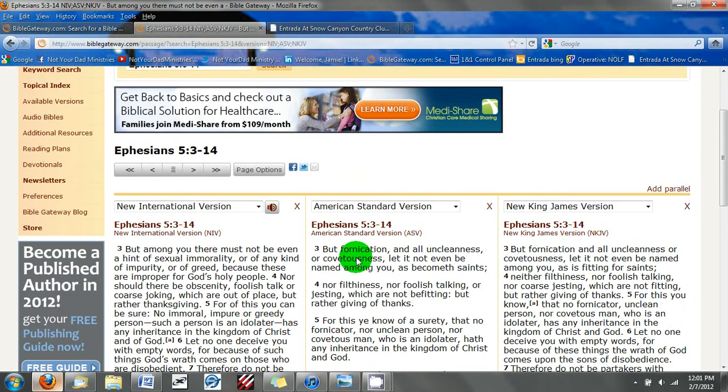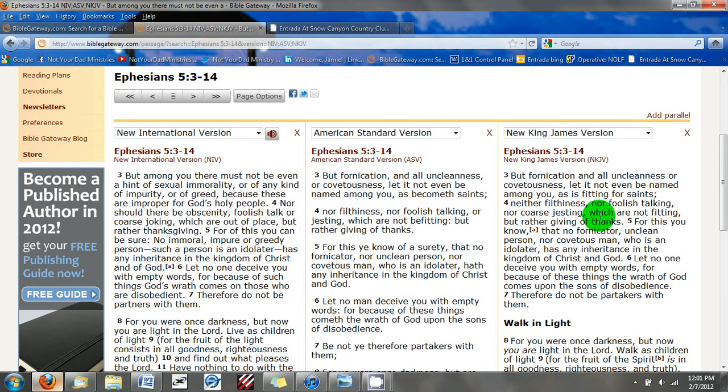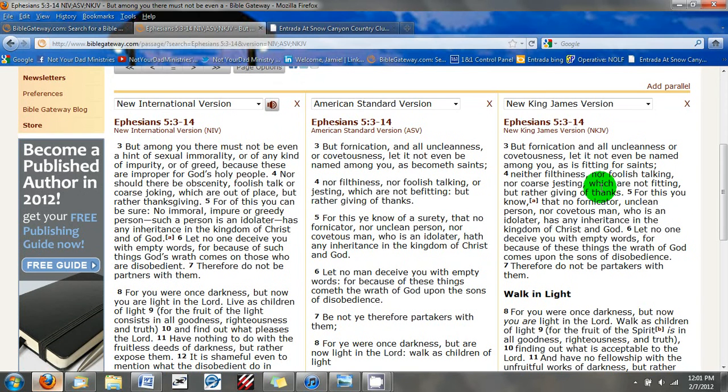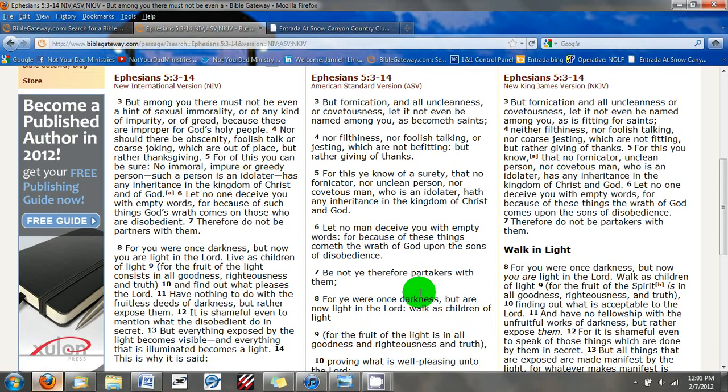Now what this does is it shows you your passage side by side in all three translations. I want you to compare the differences in the translations. What this does is when you actually come to do it, you'll be able to see differences. Verse 8: "For you were once in darkness, but now you are light in the Lord. Live as children of light." Here the American Standard uses the word walk instead of the word live. The New King James uses walk also. So you see two of them use walk, and the New International uses live.